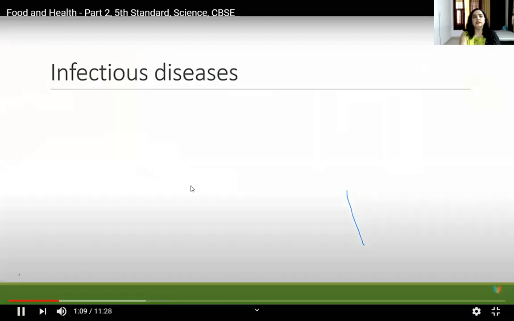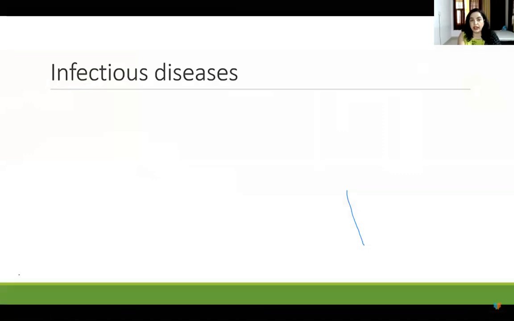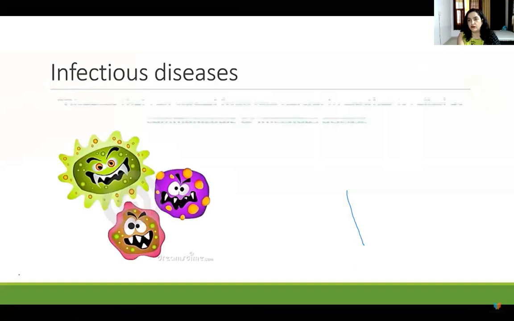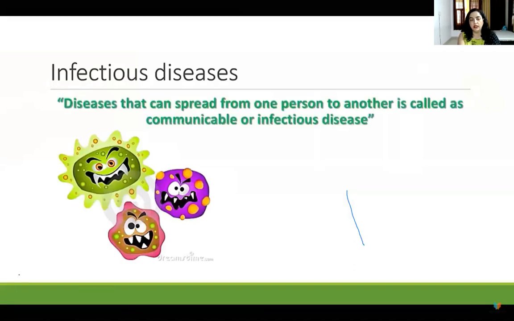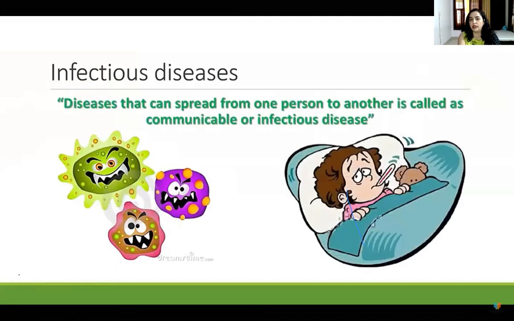Okay, this is infectious disease. Sometimes you might have noticed that we have a common cold, or a child in your class is suffering from conjunctivitis. And many times teachers say that you stay away or do not sit with other children so that others may not fall ill. This is because they can spread from one person to another, and it is called communicable or infectious disease. We should be very aware of people who are suffering from the common cold, which is caused by germs and viruses. We may also fall ill if we sit close to them.